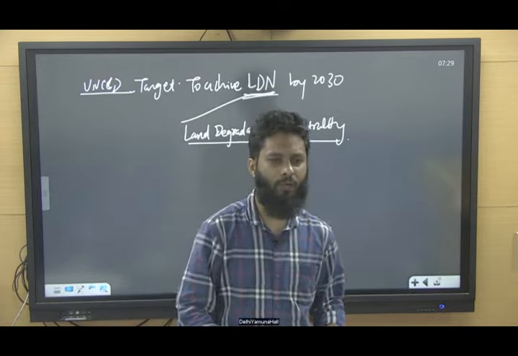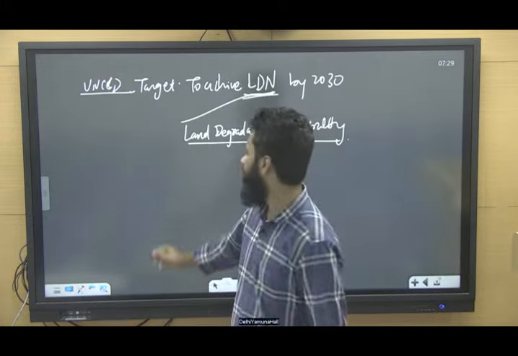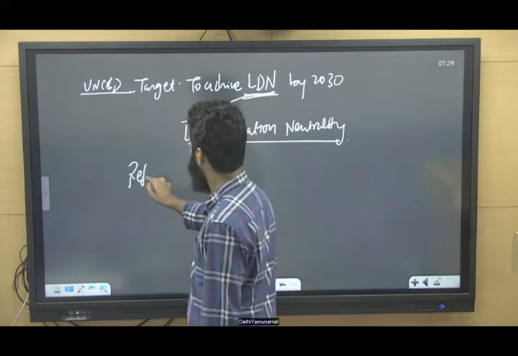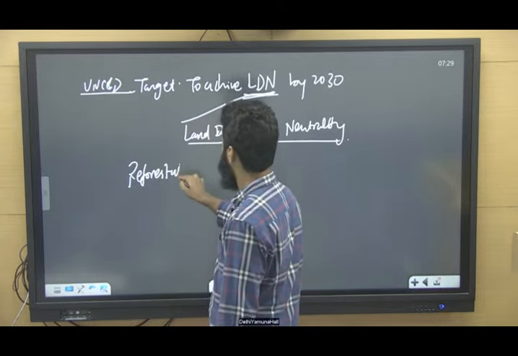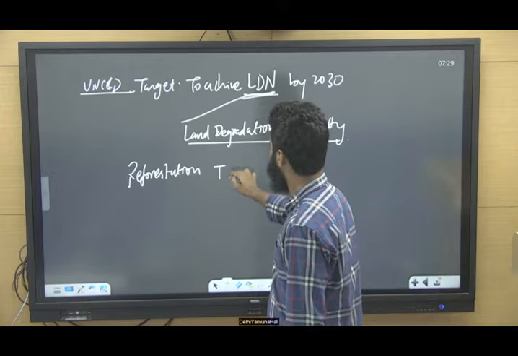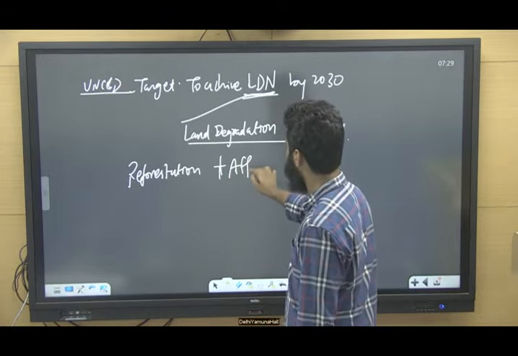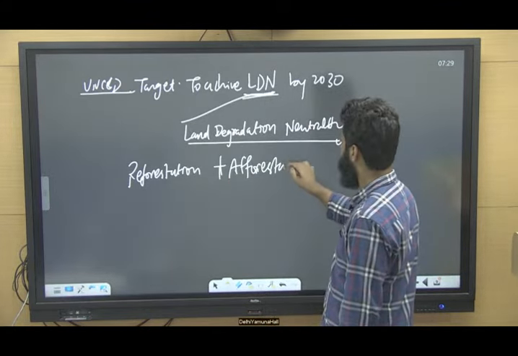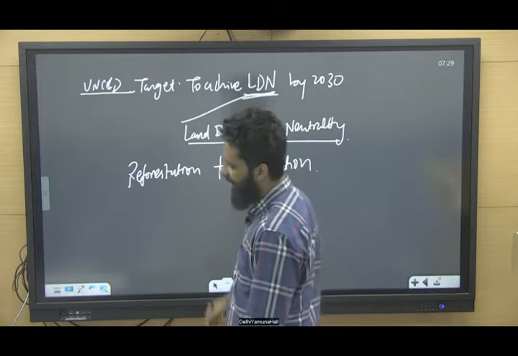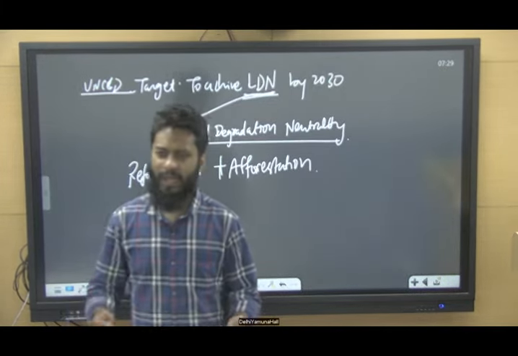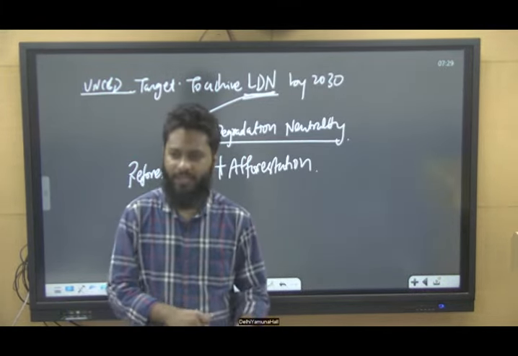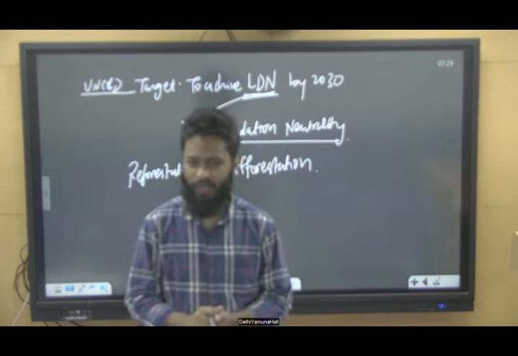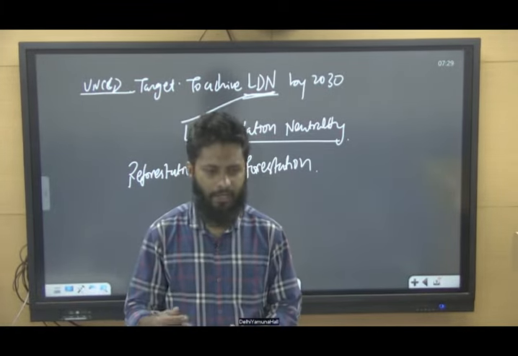We will be going more for reforestation and afforestation. What do you mean by reforestation and afforestation? See, the area where in the past forest may exist, but it has got destroyed, so we are again planting there.